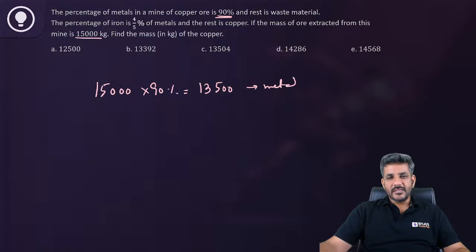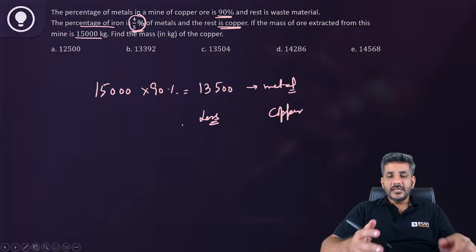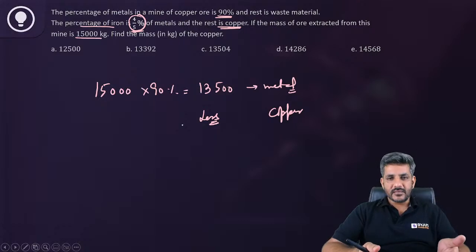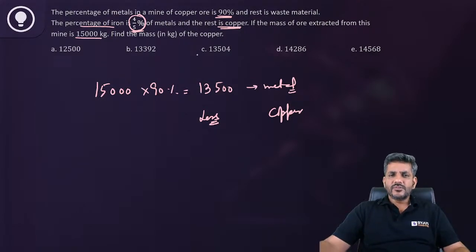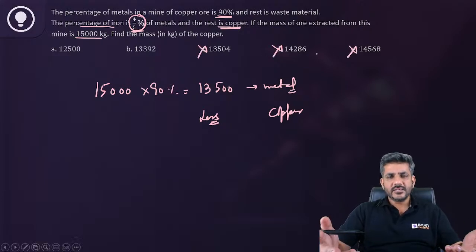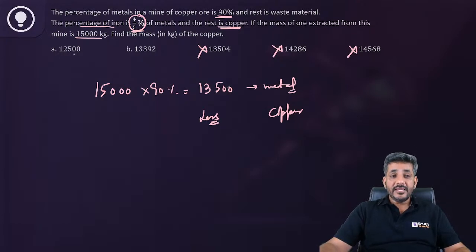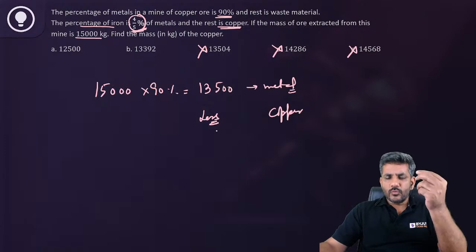This is metal. In this metal, he says the percentage of iron is 4 by 5% and the rest is copper. The question is asking for copper. So can I say copper is going to be slightly less than 13,500? 13,500 is basically the metal and we are looking for copper. Copper would be slightly less than this. So therefore option C cannot be the answer, option D cannot be the answer, option E cannot be the answer. They get eliminated anyway. The question is whether it is this one or this one. Only 4 by 5% is iron. I am saying even 1% is iron.